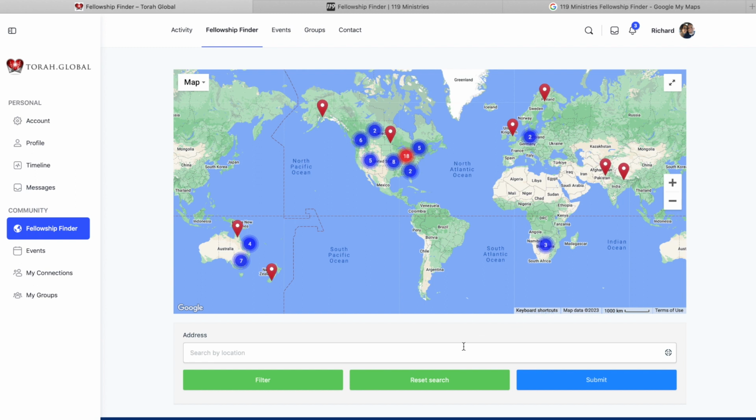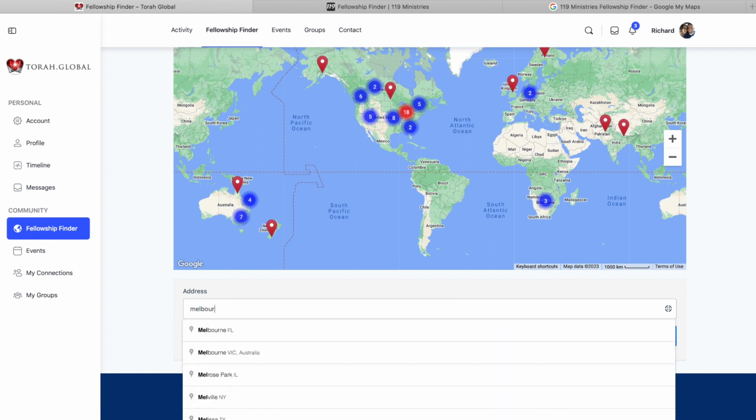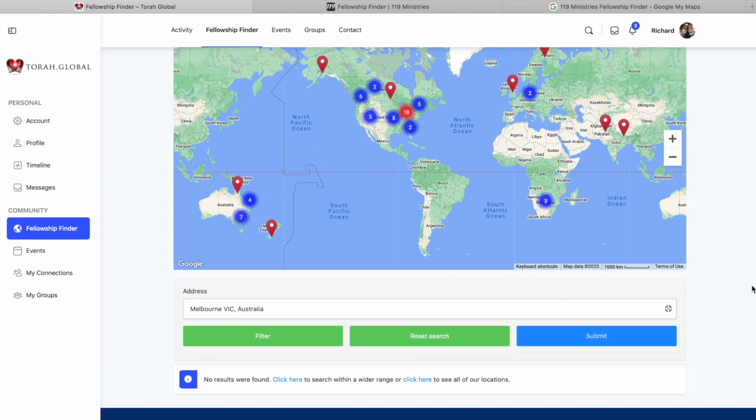with the map. The second way is by location. So let's just use Melbourne, lockdown capital of the world. So Melbourne, Victoria, we'll put that in. It says no results were found. Click here to search within a wider range, or click here to see all of our locations.